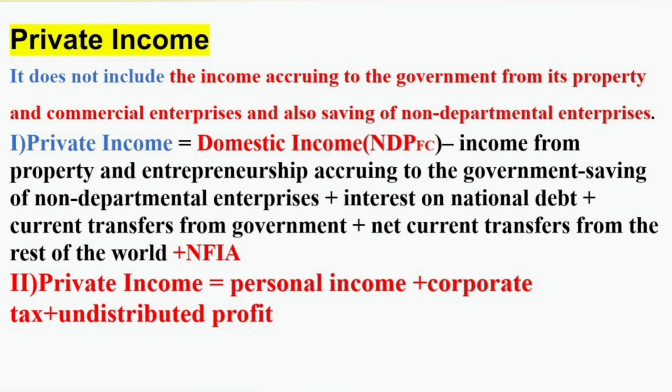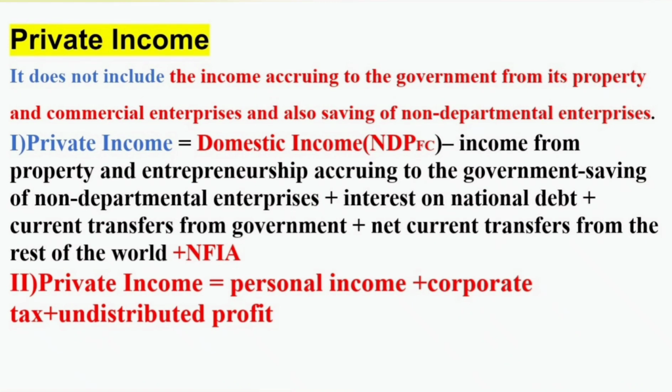So domestic income minus income from property and entrepreneurship accruing to government, minus saving of non-departmental enterprises, plus interest on national debt, plus current transfers, plus NFIA. So the only difference, we have to add NFIA. What is the third method?